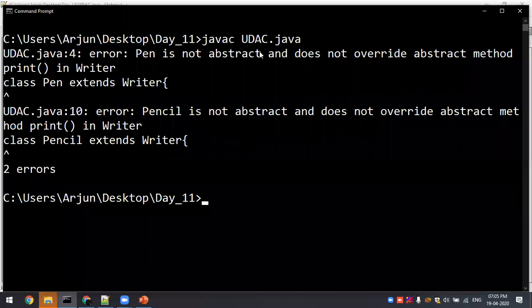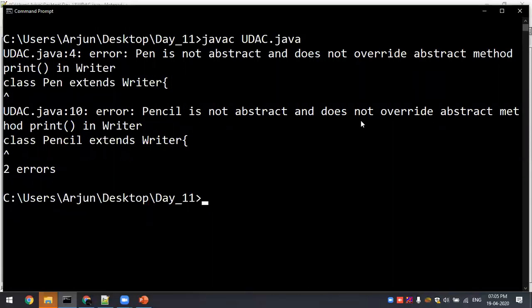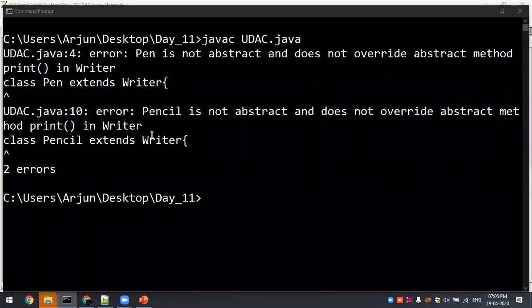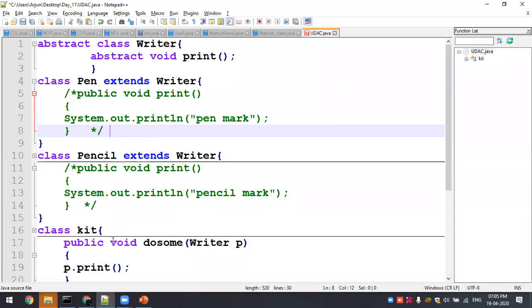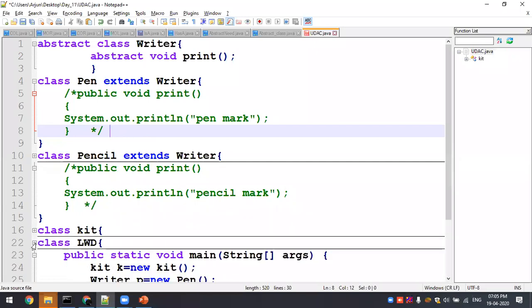Pen is not abstract and does not override the abstract method in print of. Again, Pencil is not abstract and does not override the abstract method print of in Writer. And why are these two not giving errors for Kit and LWD? We have two more classes, right? Kit and LWD classes. Why are these two classes not giving that kind of error?